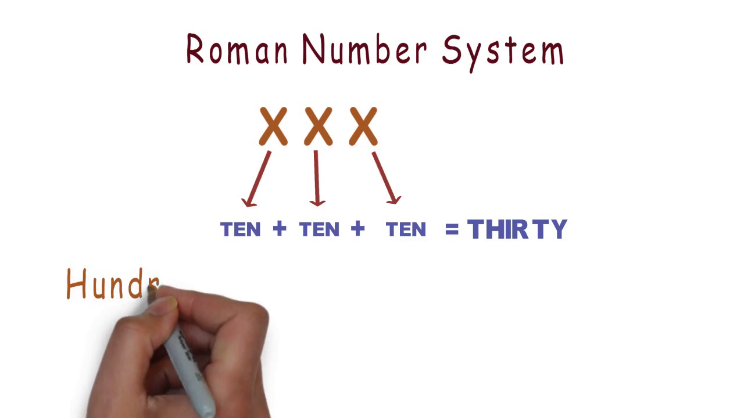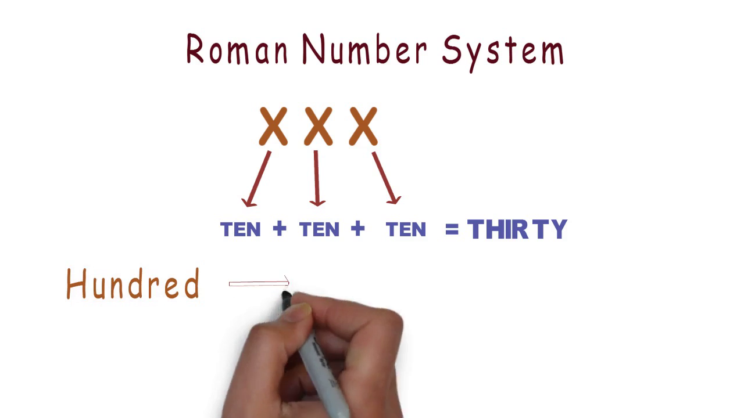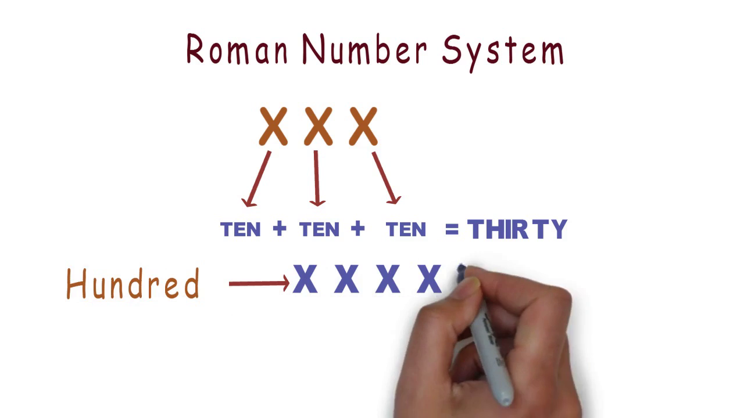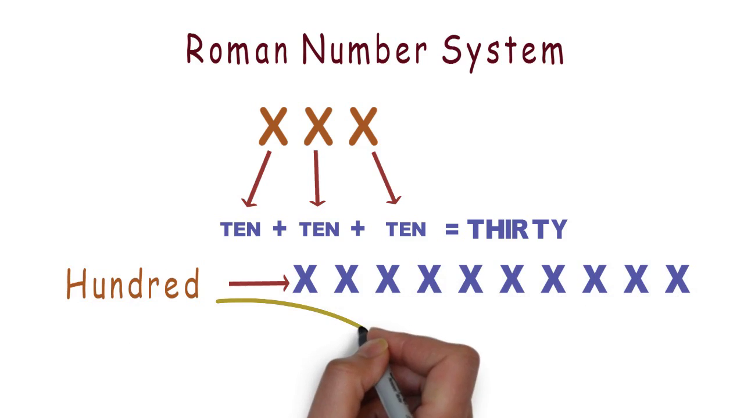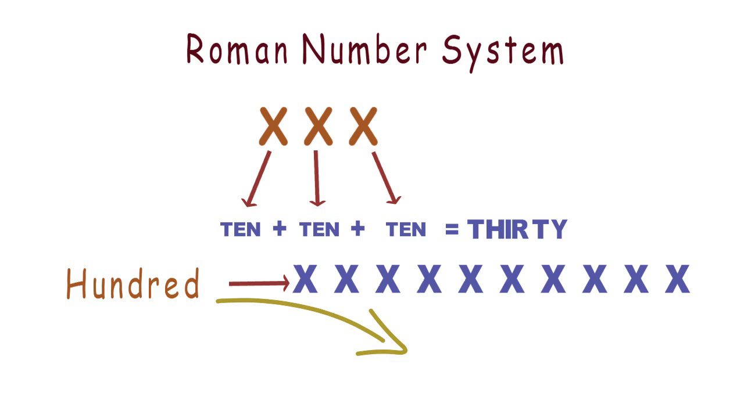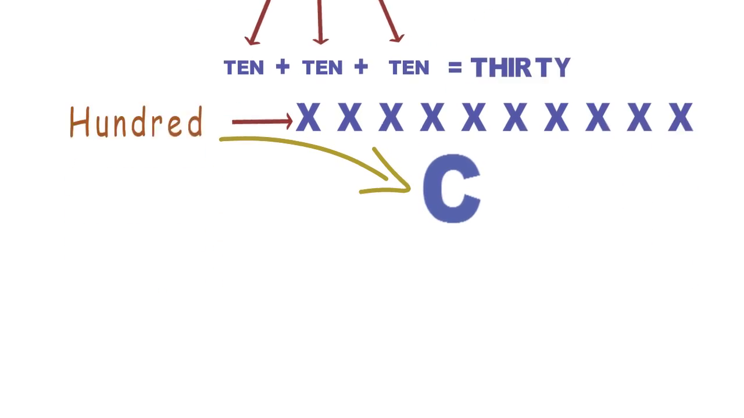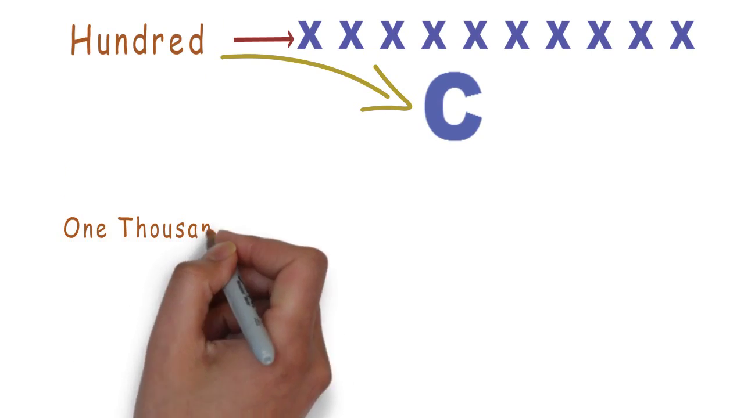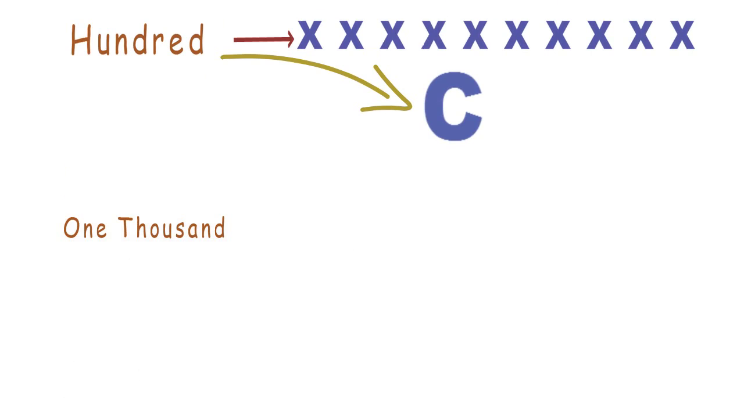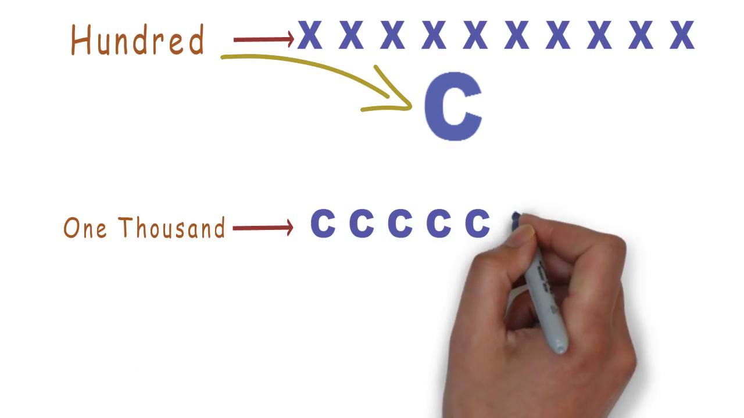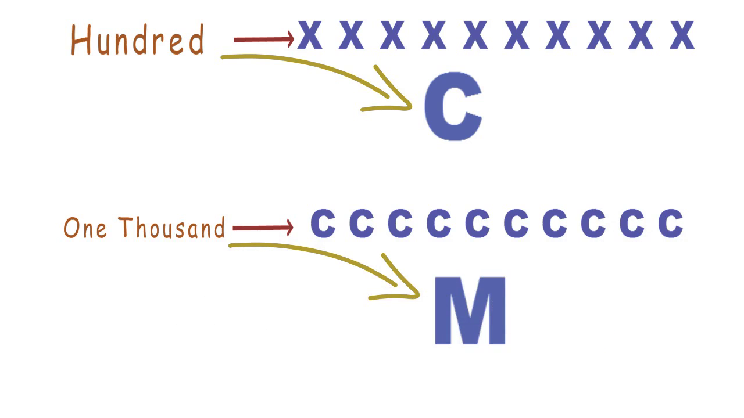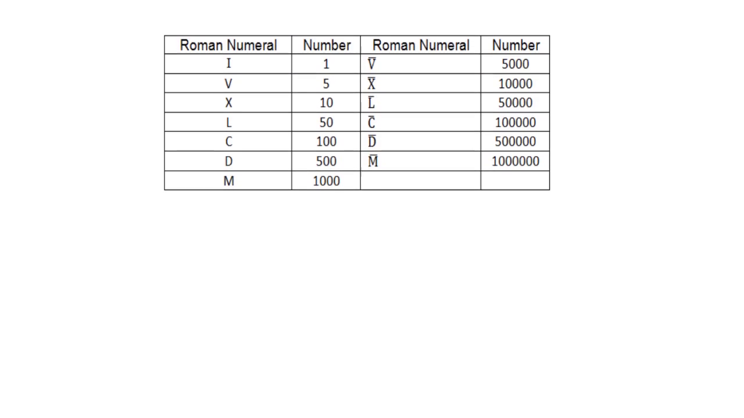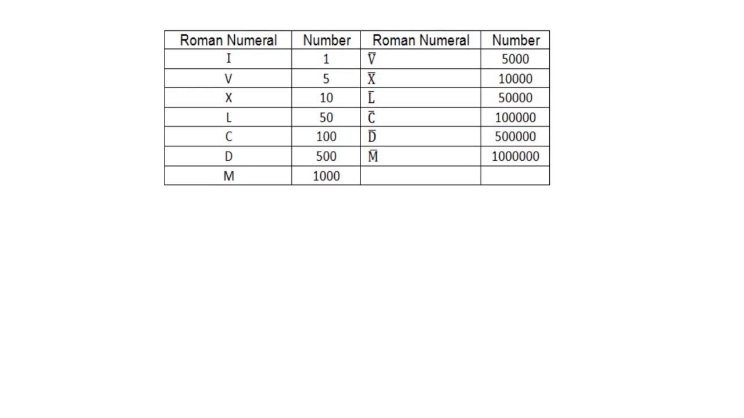If I want to write 100 in this system, then it is written as X ten times, which is not convenient. So they assigned a new symbol for 100 as C. Now if I want to write 1000, then I have to write it as C ten times. Again, this is not convenient. So they assigned a new symbol for 1000, that is M. So for large numbers, they had to create different symbols.